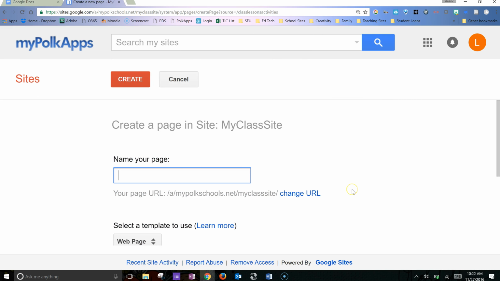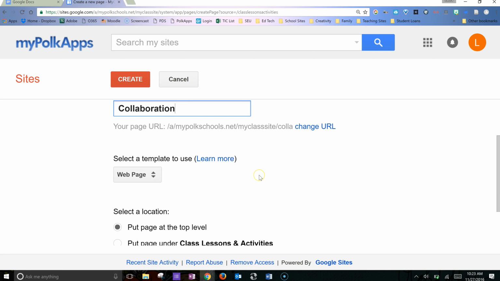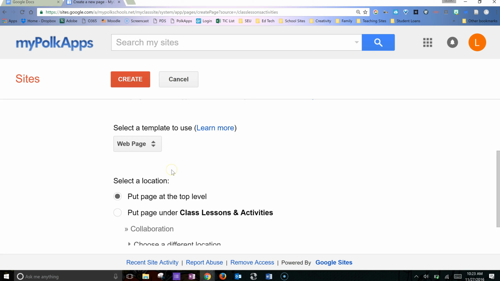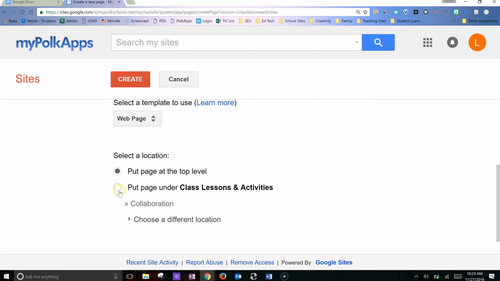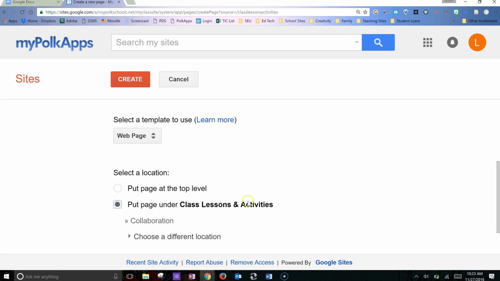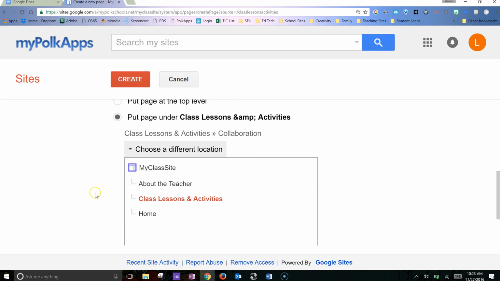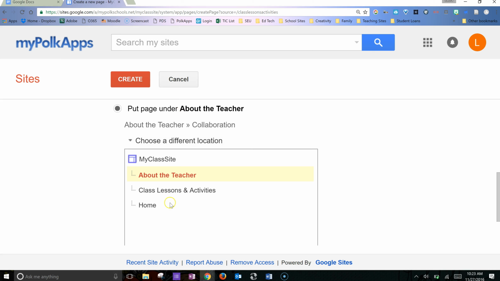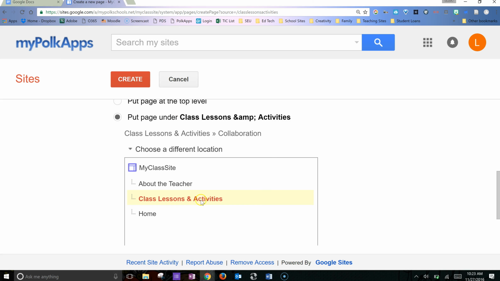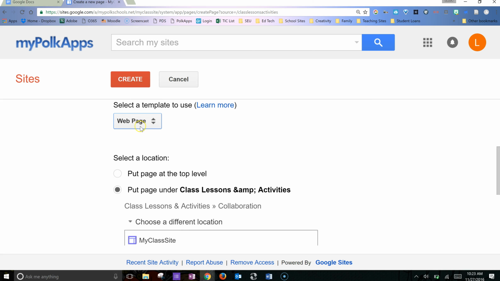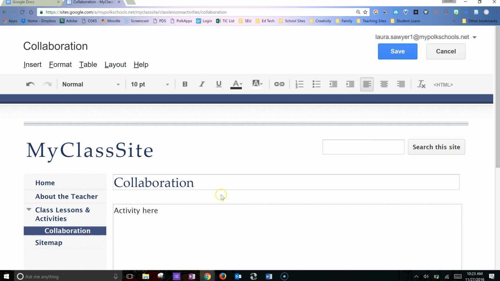I know I want to make a page called collaboration. That's one of the activities that we're adding to the web page. Again, I'm going to keep it as a web page, and this time I want to put it under class lessons and activities. If I wanted to put it someplace else, I could click choose a different location, and I can choose a different place to put it under. In this case, I do want to keep it under class lessons and activities, and then I'm going to click create. I know I'm going to add an activity, and I'm going to click save.